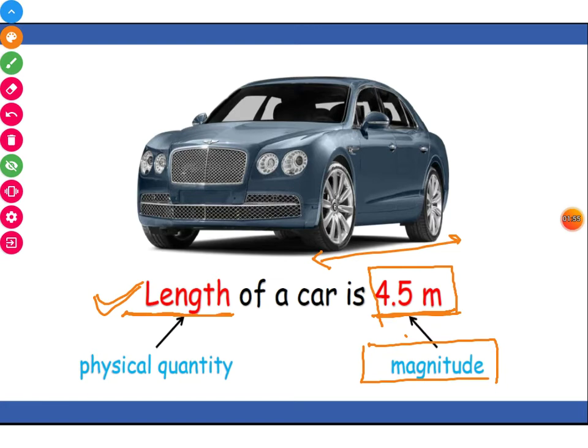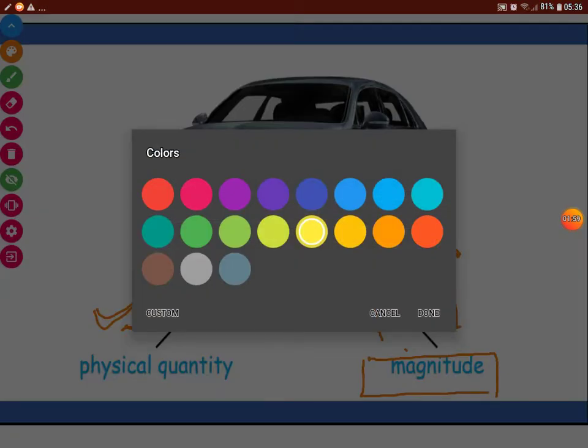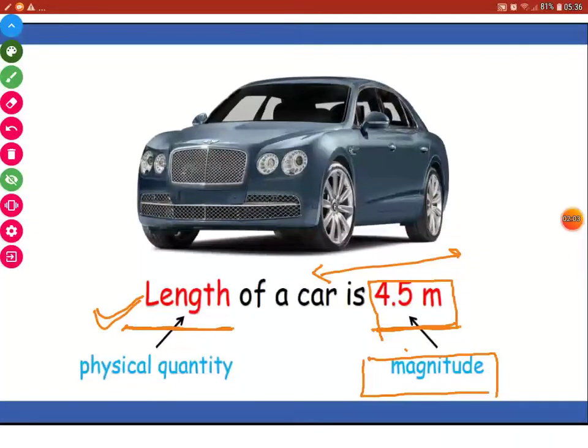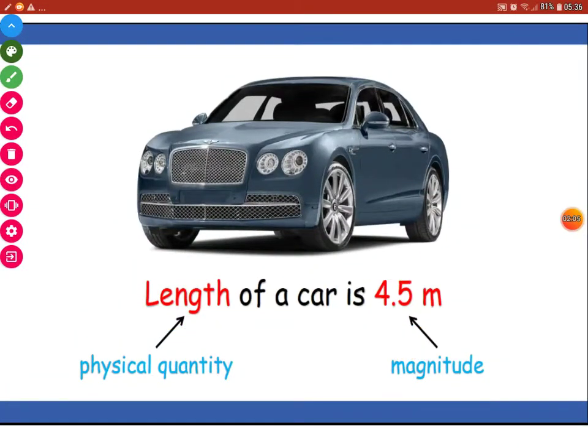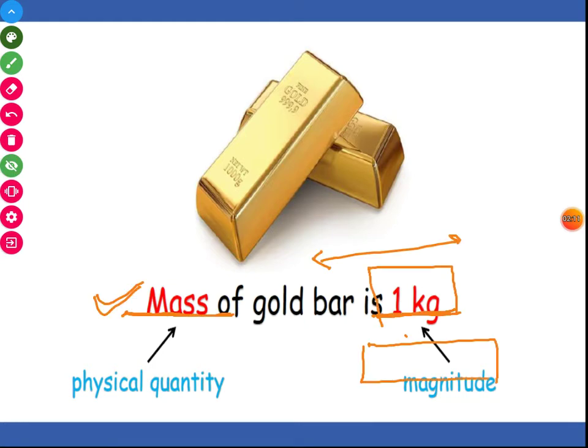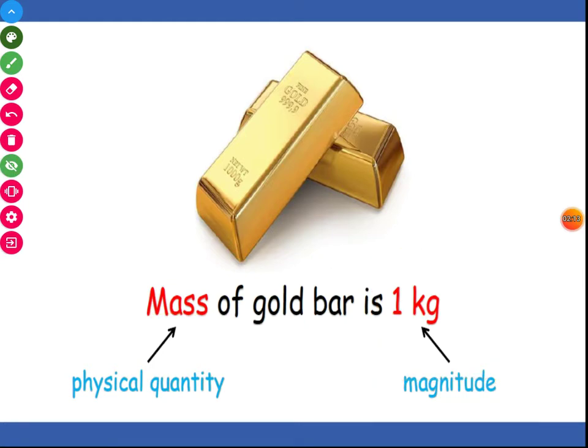Now the next topic is mass. Again, another important physical quantity. It is one of the most widely used quantities, mass.